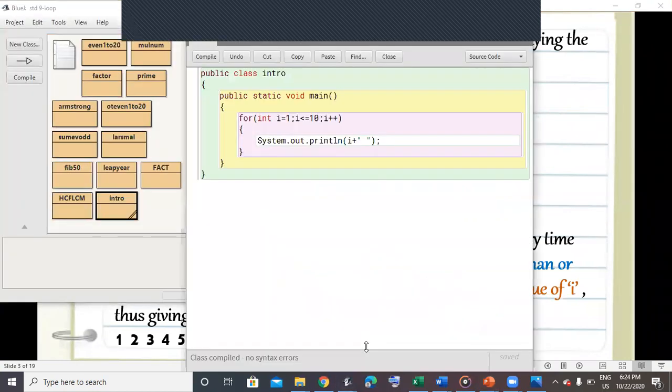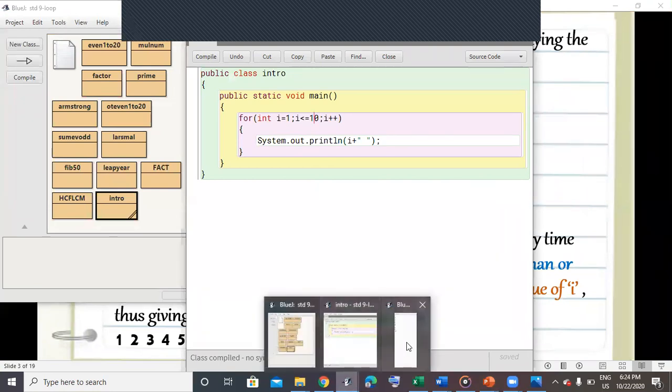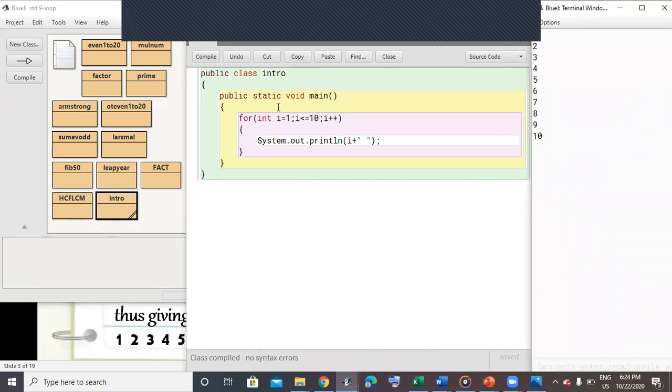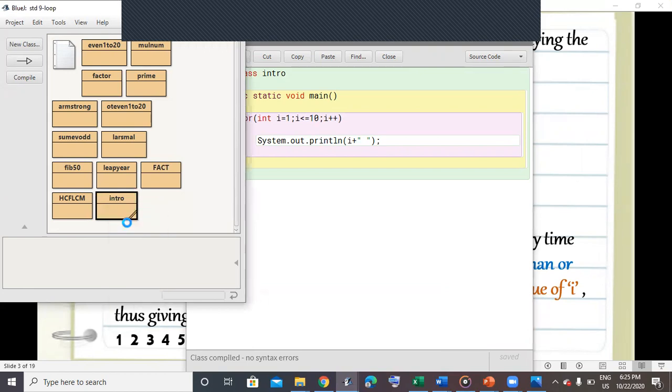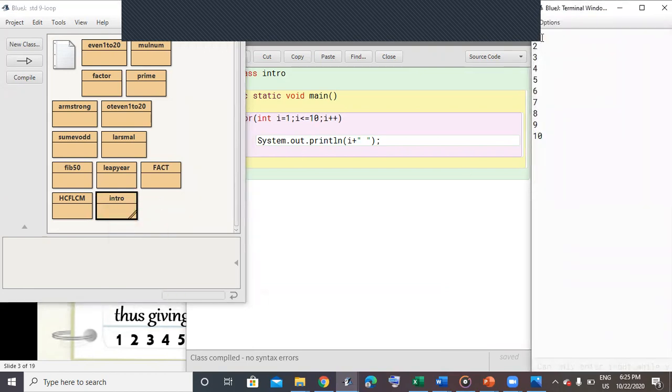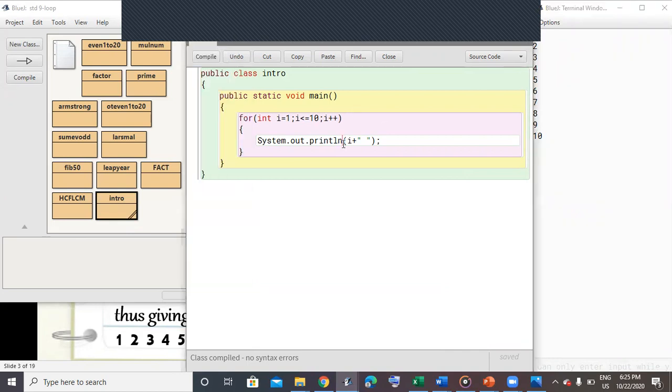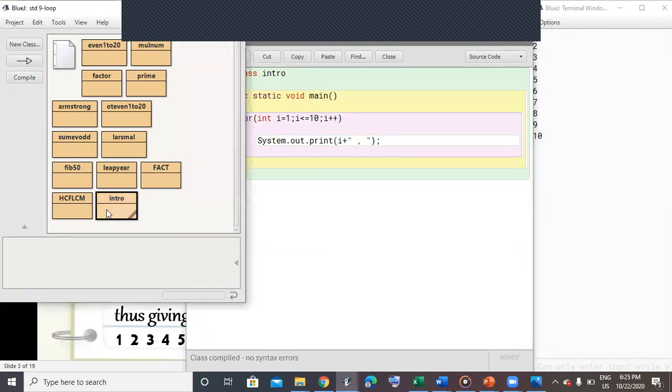Now the same program that I have displayed on the screen, we will be executing it. You can see over here, this is the same program. i equals 1, i less than equals to 10, i plus plus. I compile it. No errors. This is the correct format. After executing, now you can see it has printed the values 1, 2, 3, 4, 5, 6, 7, 8, 9, 10. Now suppose I just remove this println, and in place of that I write print, and I compile it. Now you can see the difference.